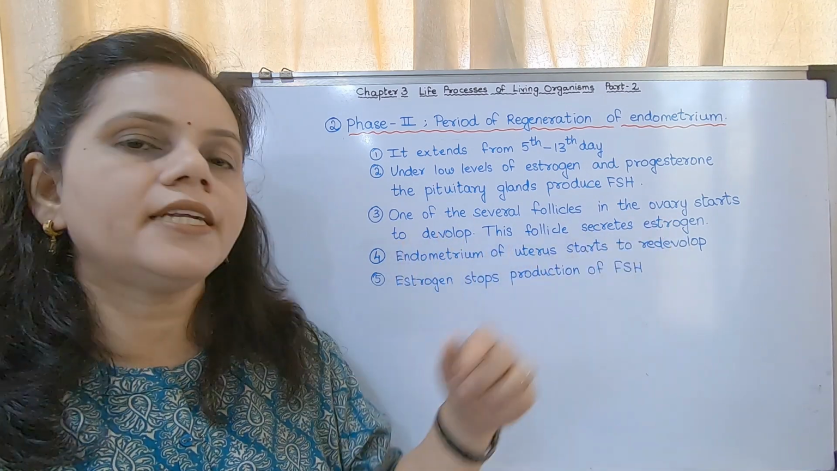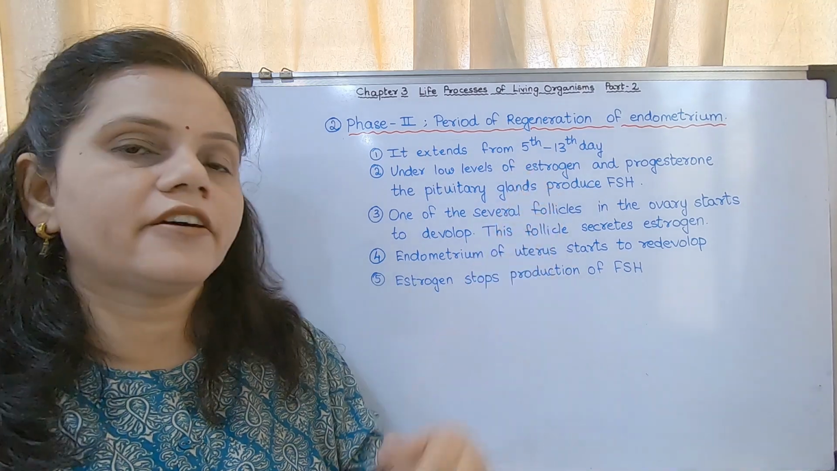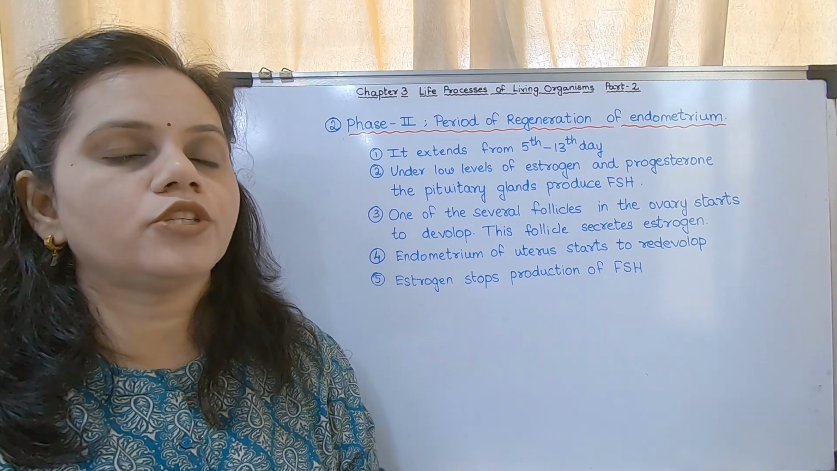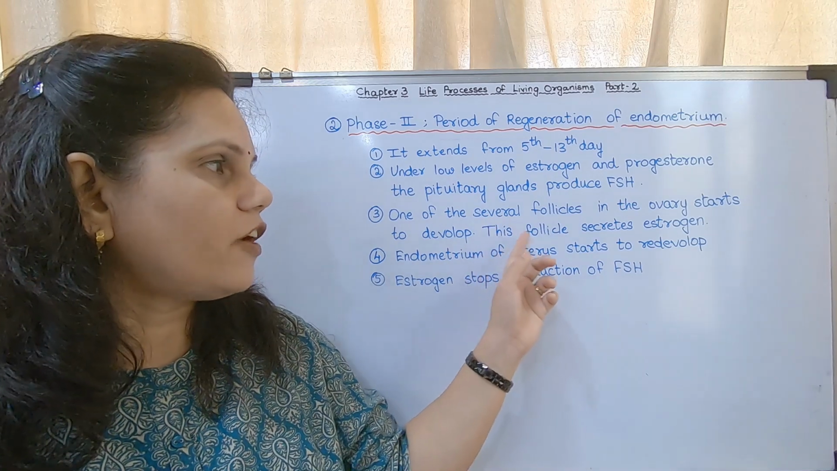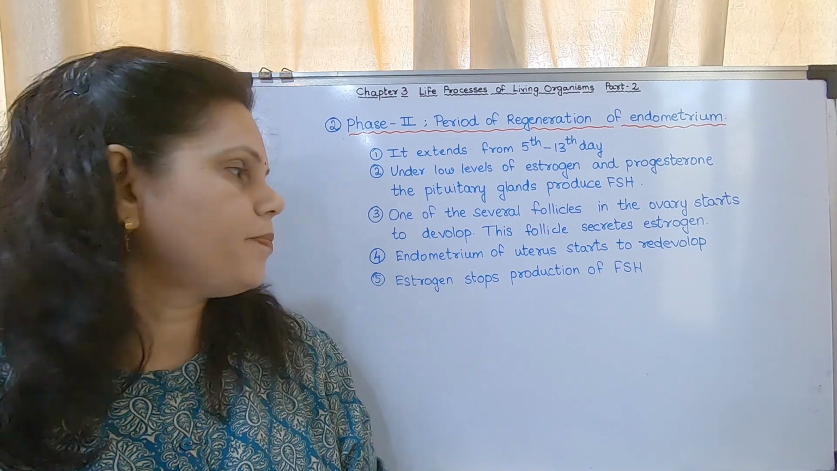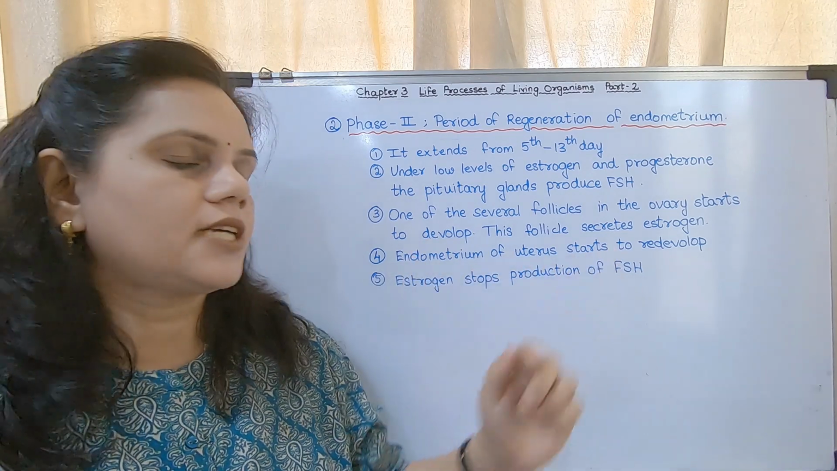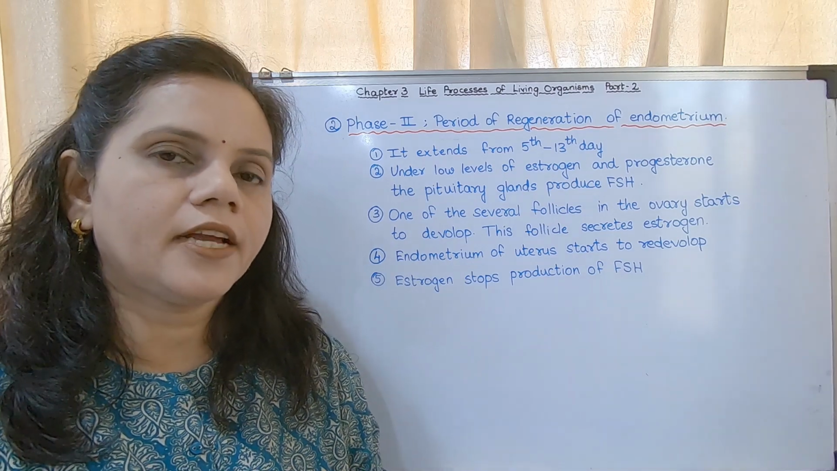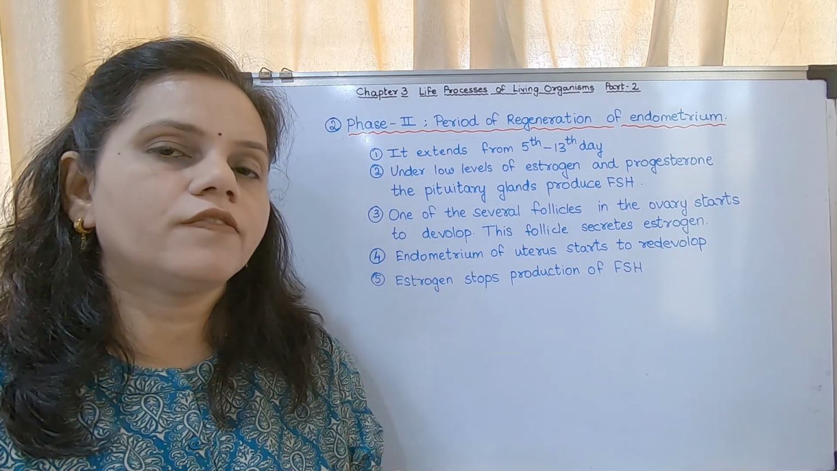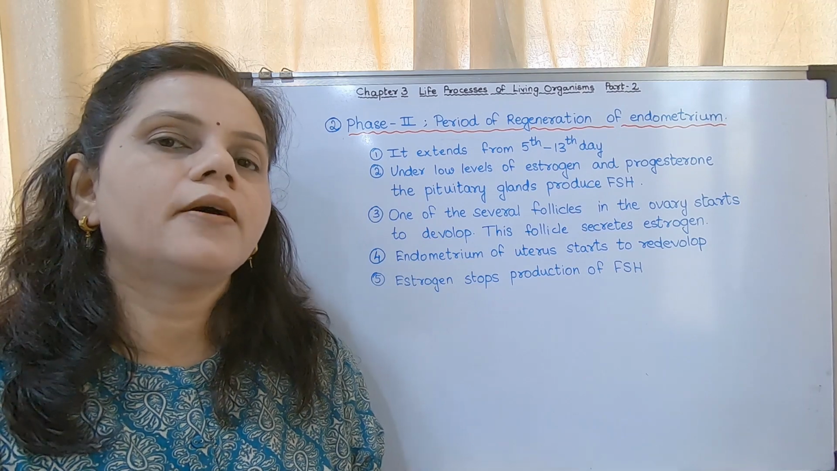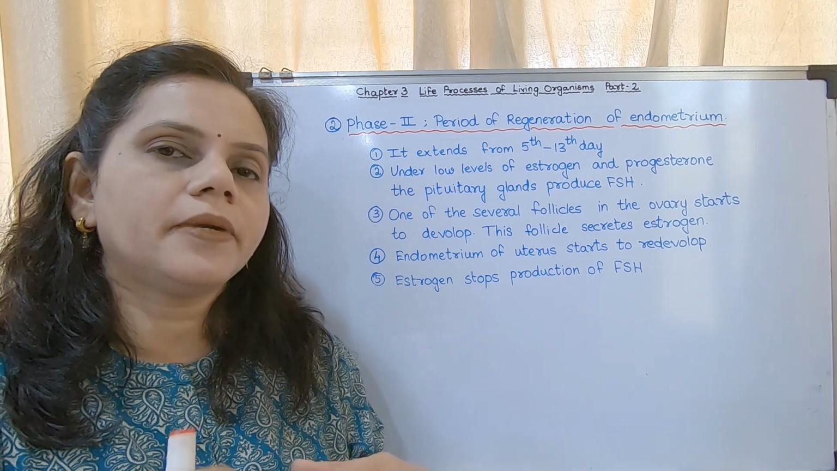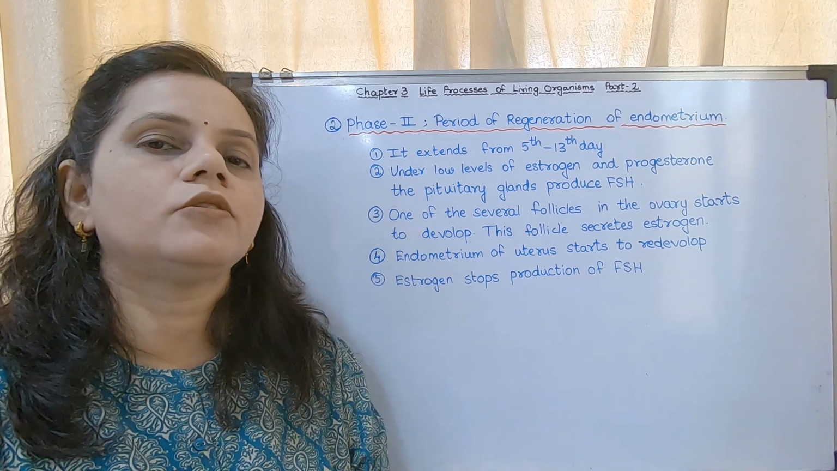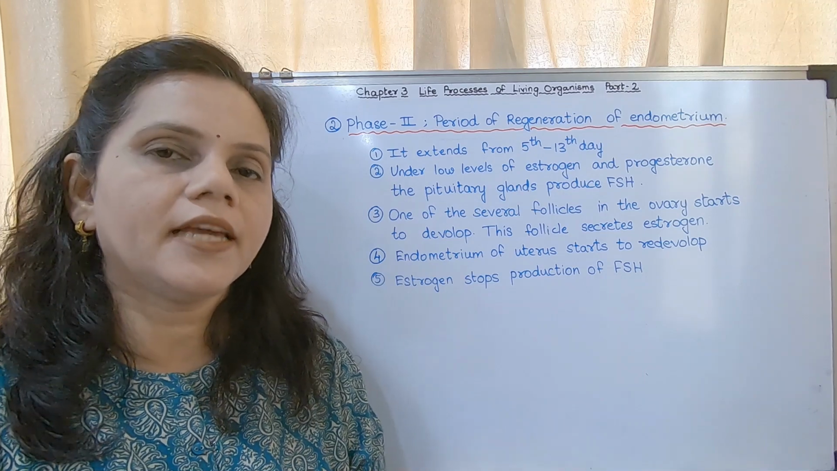This follicle secretes estrogen. So there is a low level of estrogen in the first phase. Due to that, FSH is produced in the second phase, and that follicle secretes estrogen. The endometrium of the uterus starts to redevelop. What is happening in the endometrium? The wall of the uterus is becoming rich with blood vessels. It is becoming thicker and thicker for welcoming a baby.